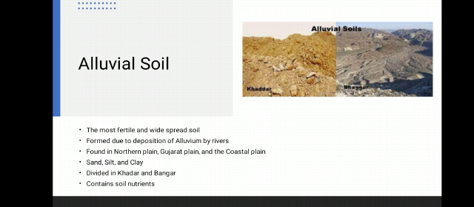Old alluvial soil is known as Bangar. New alluvial soil is known as Khadar. Khadar is comparatively more fertile, and that classification is according to time. This soil is ideal for agriculture of rice, wheat, sugarcane, pulses and many other crops.